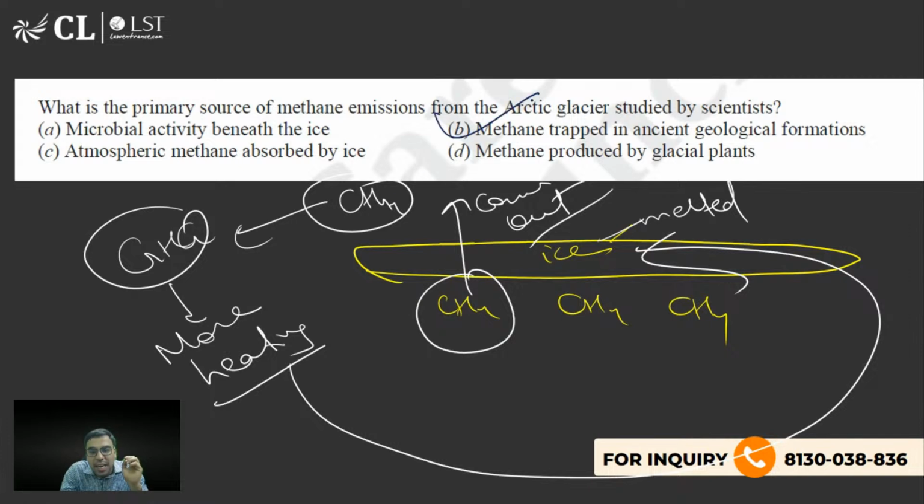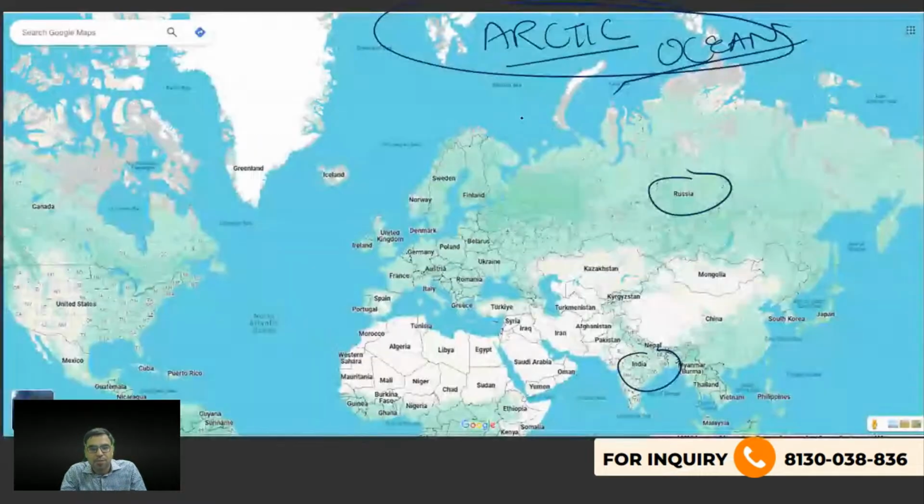So basically, it is methane trapped in ancient geological formations. That is the primary source of methane. So methane is coming from there. So B is the right answer. That is what you should be knowing.